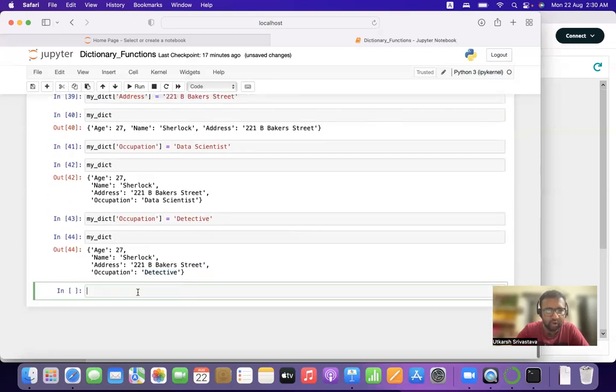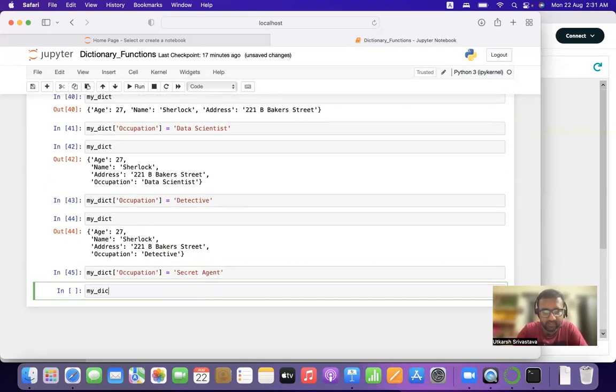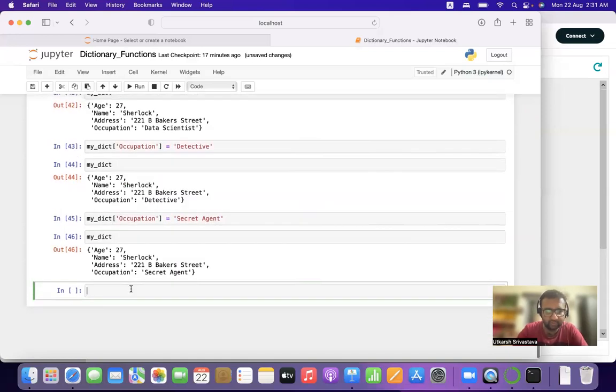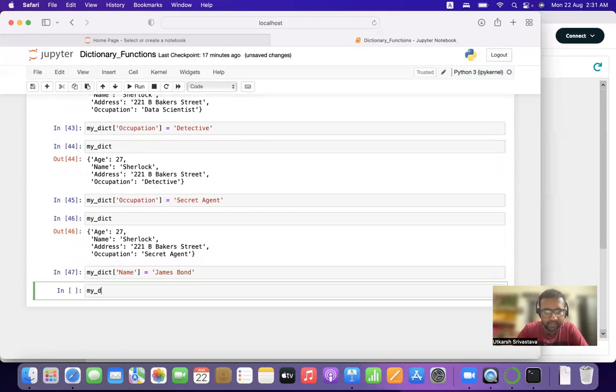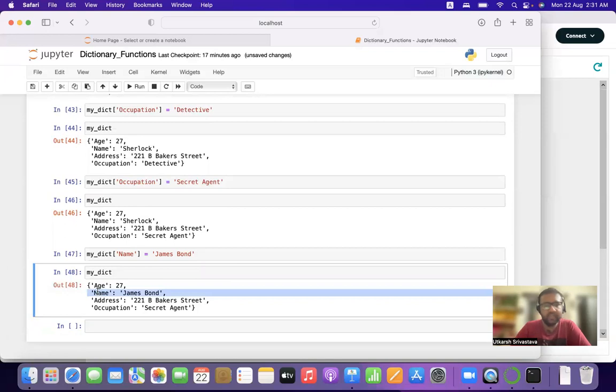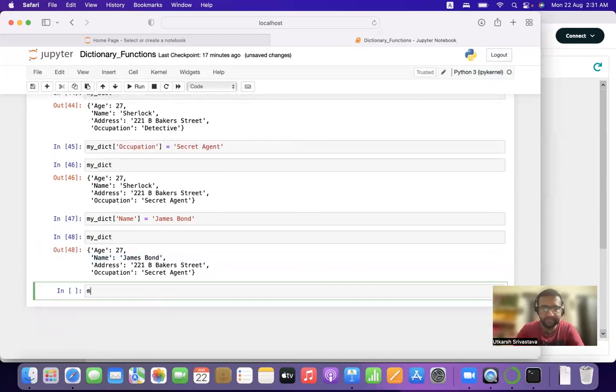All right. And we got to know that he's not a detective, but he's an intelligence agent, or a secret agent. So let us update it once again. And his name is also not Sherlock. His name is James Bond. Let us print the updated dictionary. So the name has been updated to James Bond. James Bond lives in India. So let us up